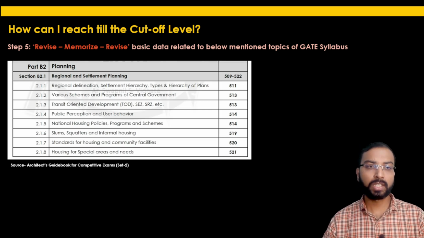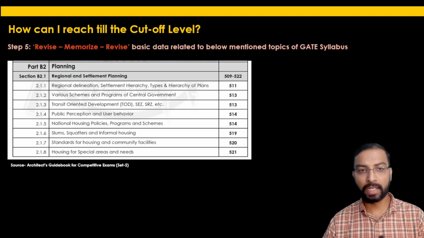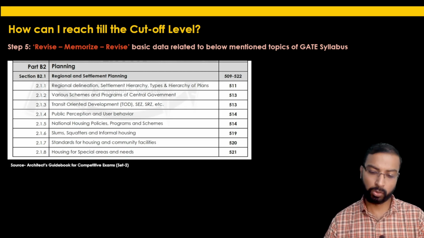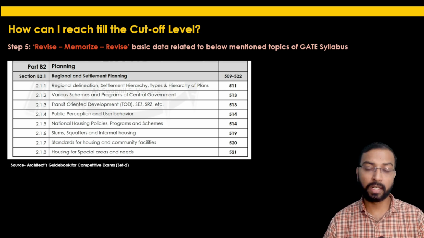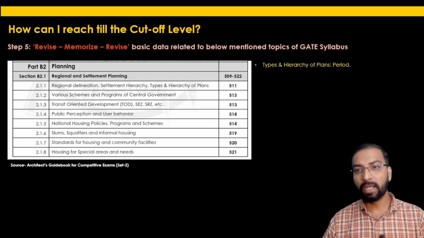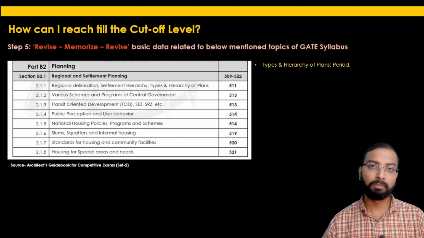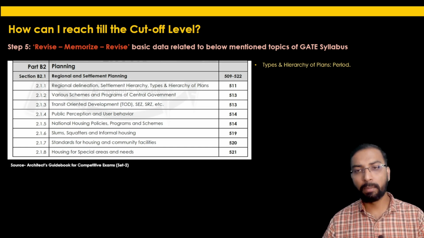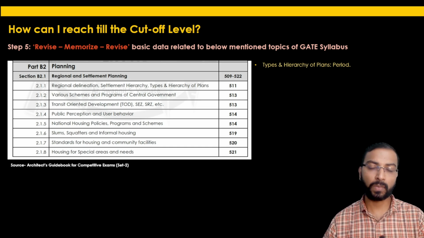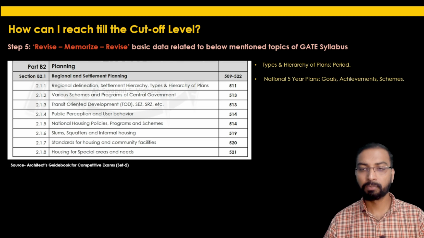Now we are going to discuss part B2, that is planning, section B2.1, regional and settlement planning. The important topic one should have a clear understanding of is the type and hierarchy of plans. Let's say regional plan, perspective plan, action plan, local area plan, and what is the specific period mentioned for those plans as per the URDPFI guidelines. Please do multiple revisions and learn by heart the respective definitions as well as their plan periods.